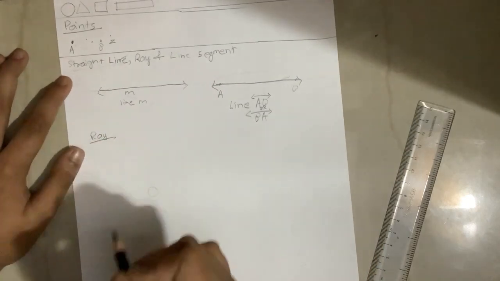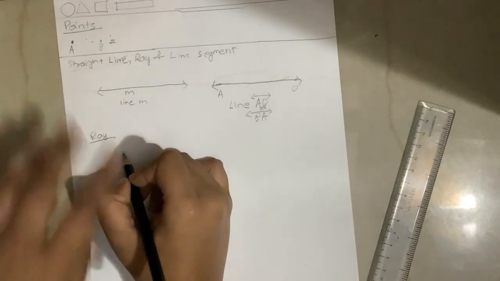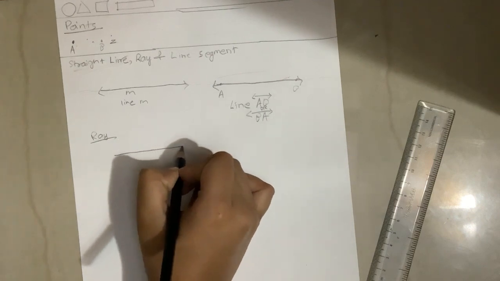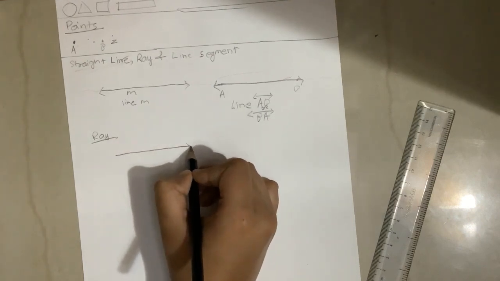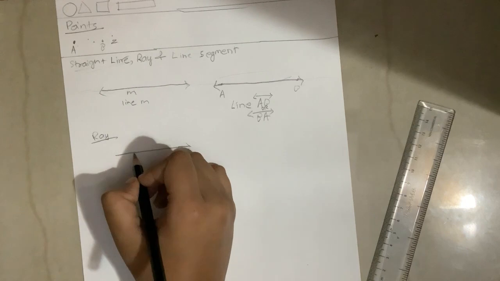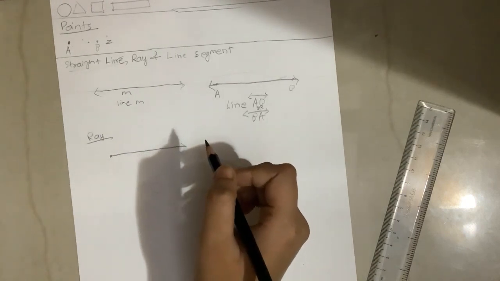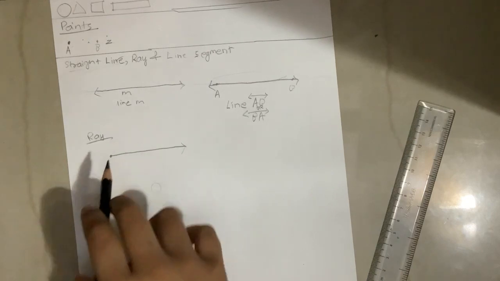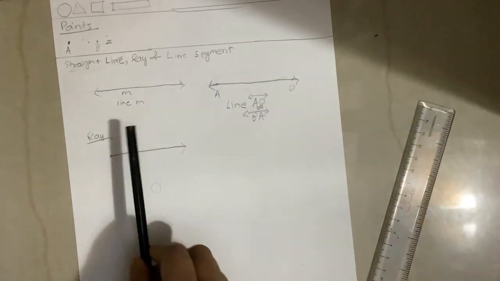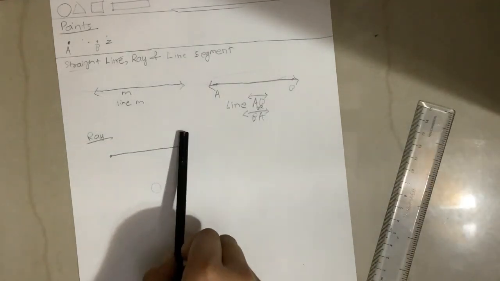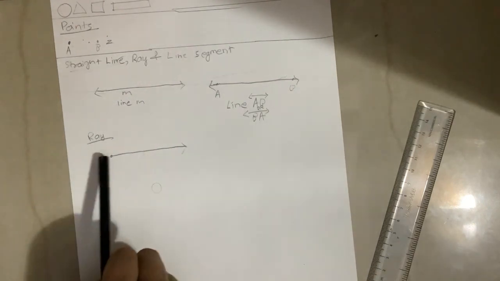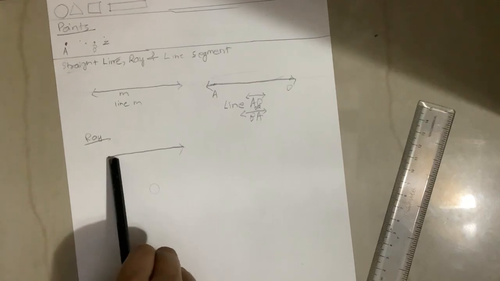Now a ray is like this. This is a ray. As you can see, it has a fixed direction. It is not going in this way; as the arrow says, it's going indefinitely in this direction, and it has an end point, which is this one.